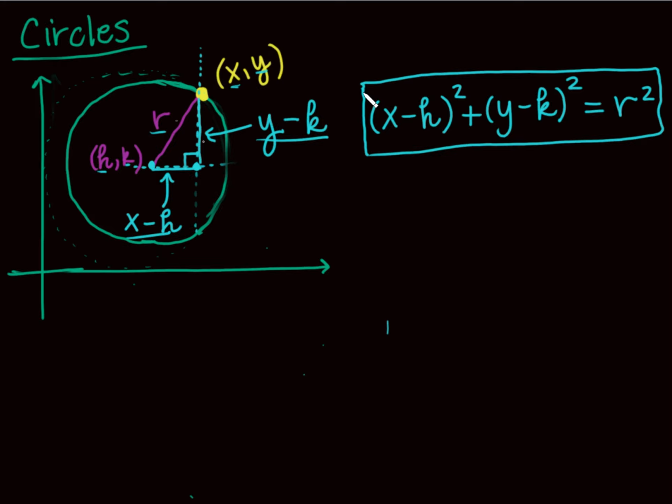You guys, the formula of a circle, I know it kind of looks intense, and some of my students are like, oh my gosh, that's crazy. It's just the distance formula. That's all it's doing. It is forcing the distance between any point on the circle, which is represented by x and y, and the center point, h and k, that's my center point, that's fixed, to be that r, my radius. That's the definition of a circle. Isn't that cool?